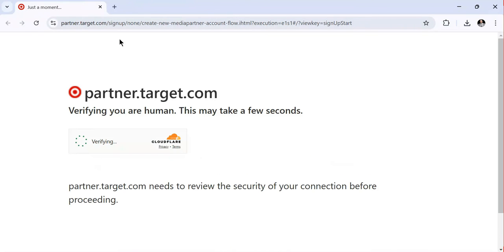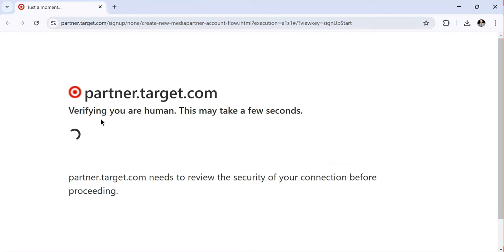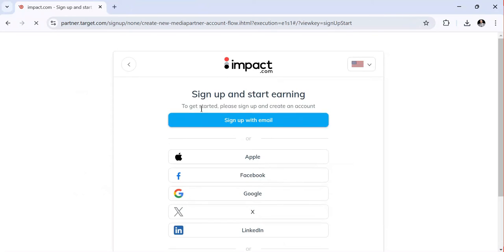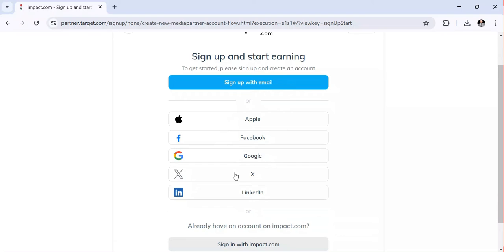Once I click on apply now, you can see they are redirecting me to the sign up page. I have to verify myself. After verifying myself, you can see they are taking me to this dashboard where I have to sign up and start earning. This is Impact, which is one of the affiliate partners where different institutions are making their affiliate programs. So now I have to sign up using one of these accounts, if you have one. Let me use Google.